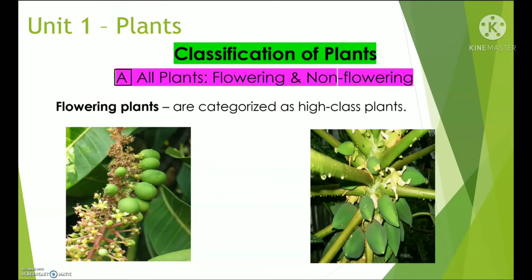Another example of a flowering plant is a mango tree. This is the flower of a mango. Then it will develop into fruit. Sometimes mango tastes sweet and sour. Another one is a papaya tree. This is a flower of a papaya. When the papaya plant matures, it will produce its flower and then it will develop into fruits and seeds.